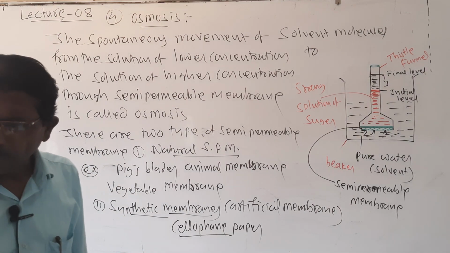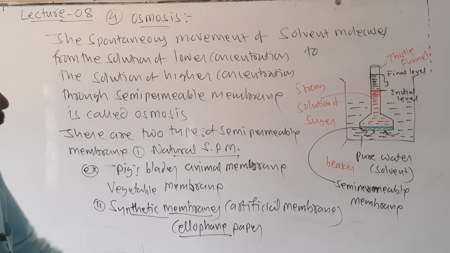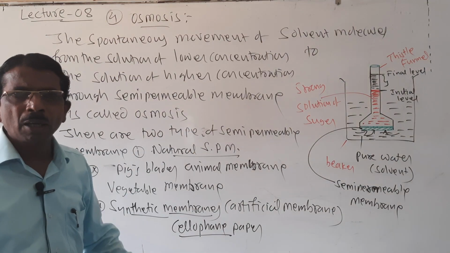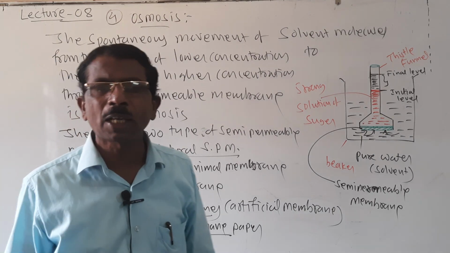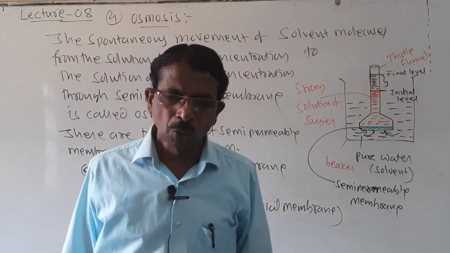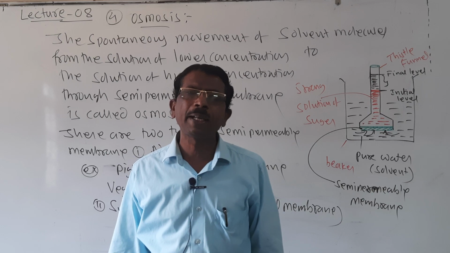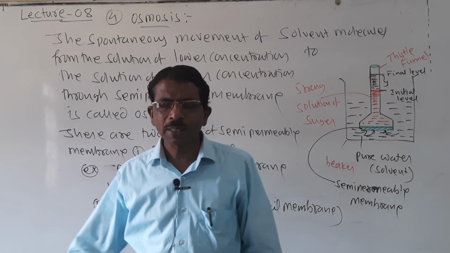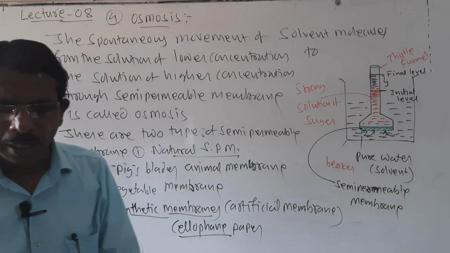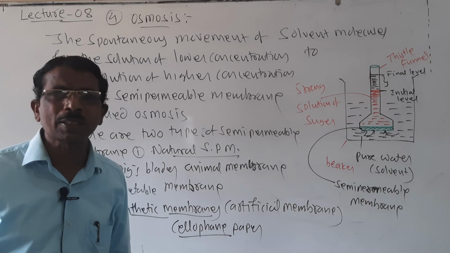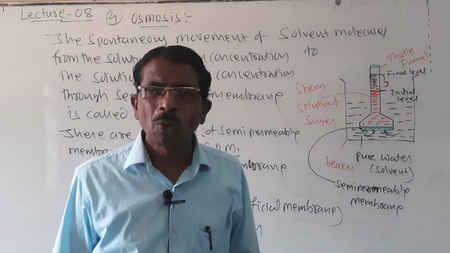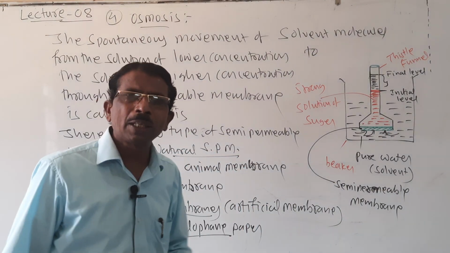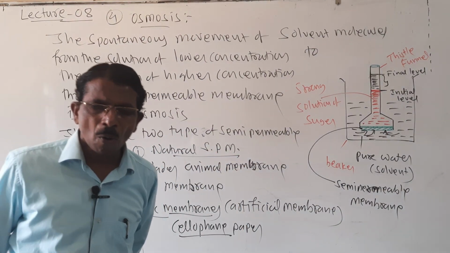So now, this is the type of osmosis which we can do in the laboratories, but there are also naturally occurring osmosis processes. So what are those? Students, you know very well that raw mangoes shrivel when pickled.